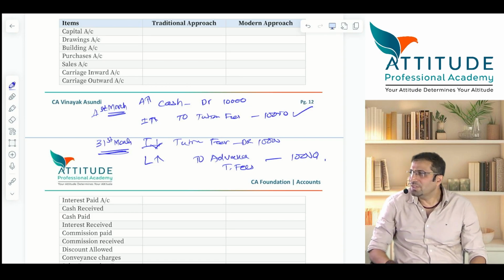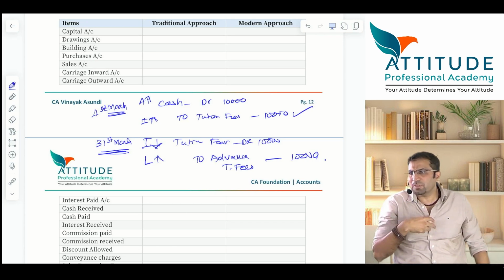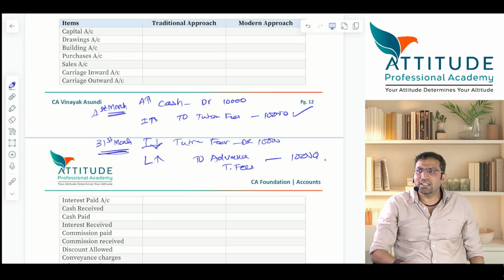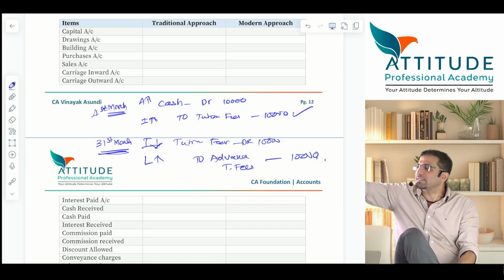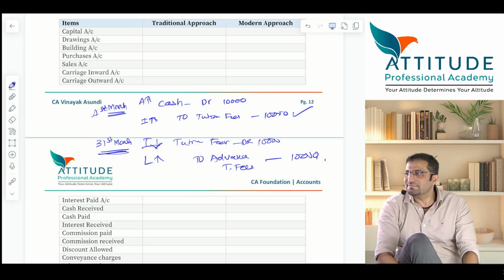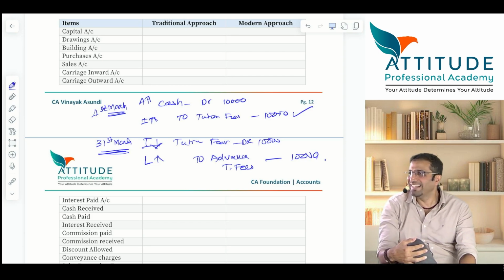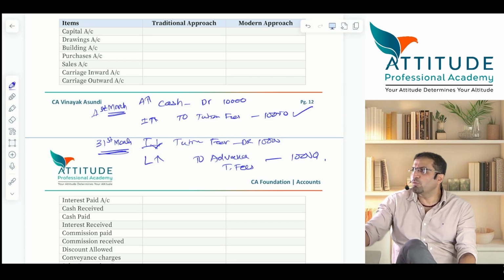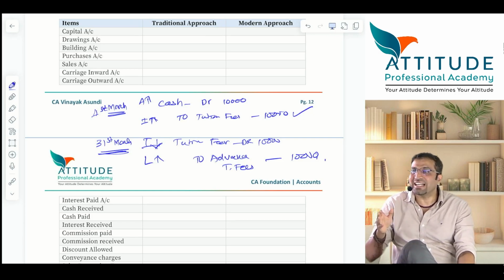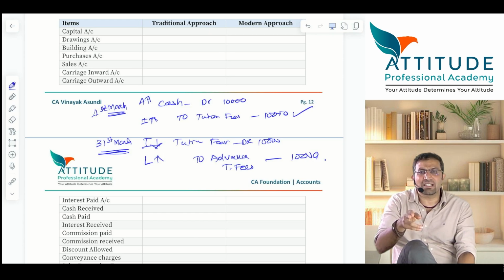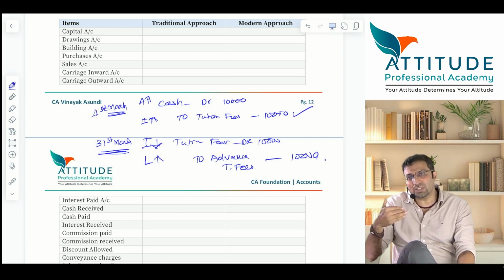Are yes or no? You tell me, movie ticket wala. Just take an example, if you are owning a theater. वो क्या इंटरवल के बाद आधा इनकम रिकॉर्ड करेगा? हाँ? बोलेगा इंटरवल हो गया है, अकाउंटेंट पास रहे, पास पास पास, it is income. बाकी का 100 रुपए का देखेंगे इनकम बाद में। बोलेगा हाँ, because you go to the movie in the night at 10 o'clock, at 12 half of the movie is complete, next day comes 1 PM next day ये पास कर रहे हैं, बोलेगा नहीं, कॉन्ट्रैक्ट कैसा है, फुल सर्विस कंप्लीट करने के बाद ही इनकम ट्रीट करना है। Understood? So it all depends on the contract.